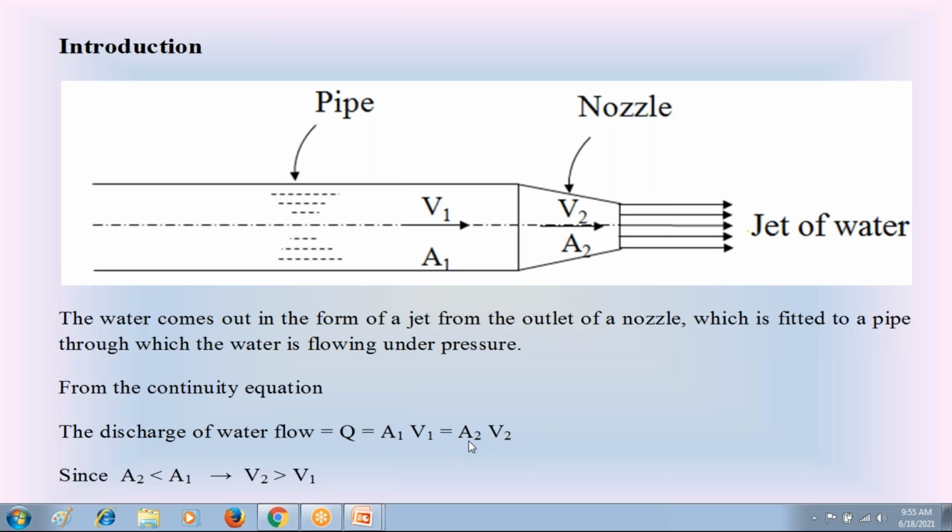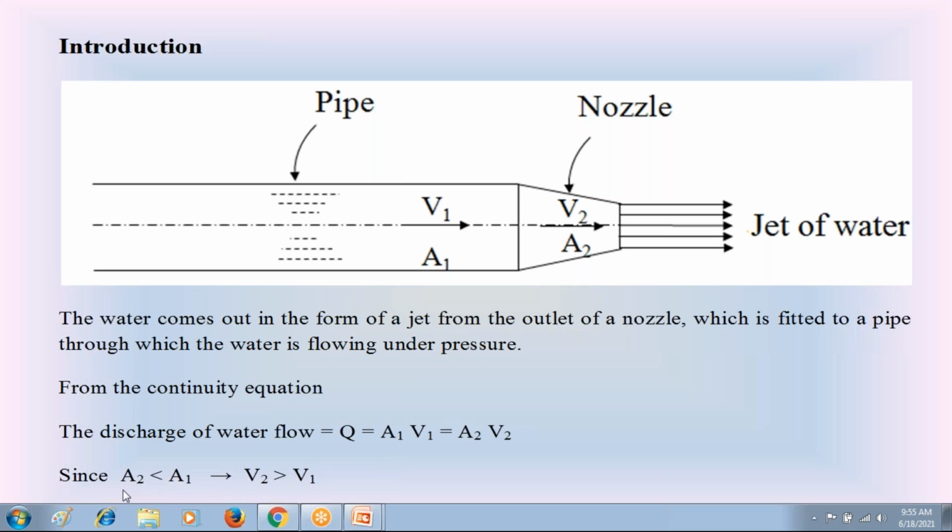Look at these areas A1 and A2. A1 is the area of water flow in the pipe, a large area. A2 is the area of water flow at the end of the nozzle, a smaller area. Check the areas of water flow in the pipe as well as in the nozzle. You can understand the area A2 is less than the area A1.